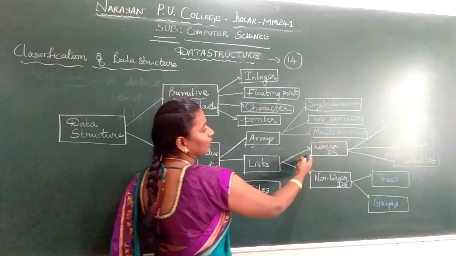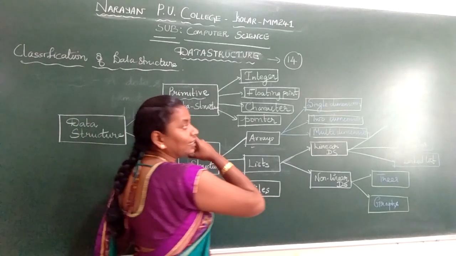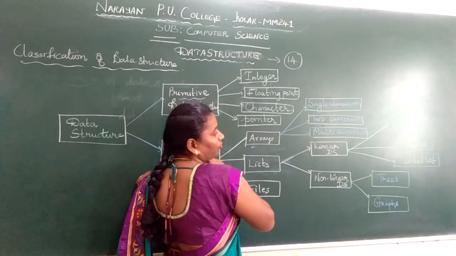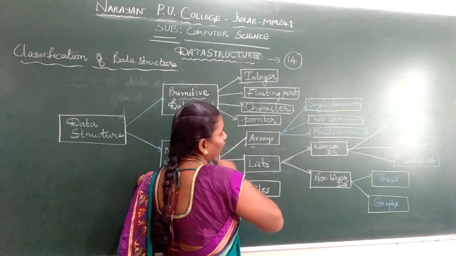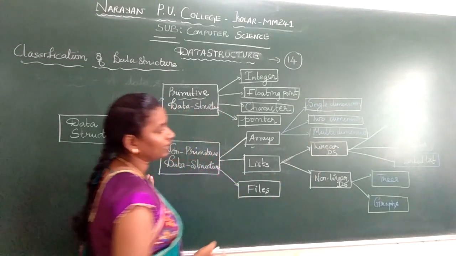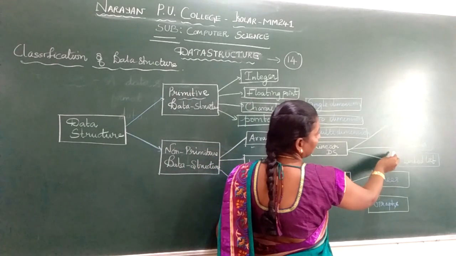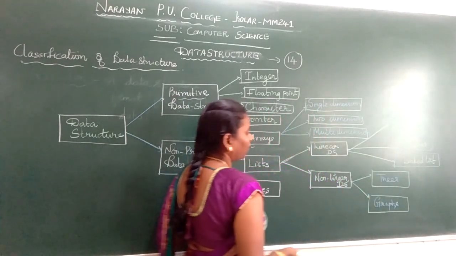Next we have linear data structure. The name itself says linear, which means in a line, in a row, horizontally. When we arrange data in a linear fashion, we call it a linear data structure. For example, stacks, queues and linked lists.